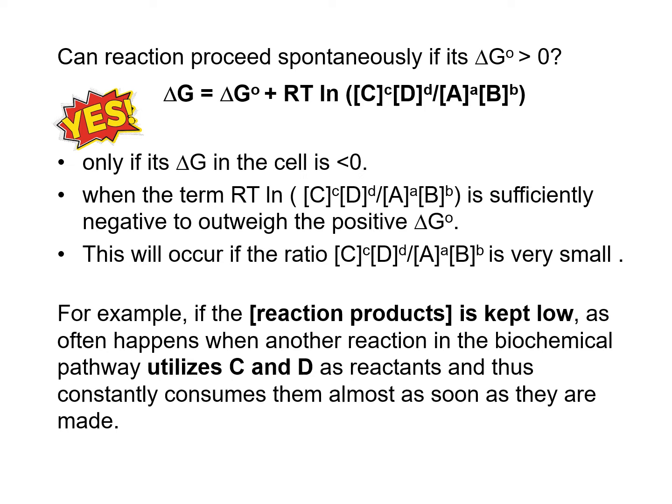And to get the reaction products, C and D, to much lower values to boost this delta G as a negative value, this C and D have to be cleared up. To do so, many systems and pathways in the cell utilize biochemical pathways to use these reaction products C and D as reactants for other following reactions or pathways. In that case, it'll clear up the C and D, so it'll keep this level really small.